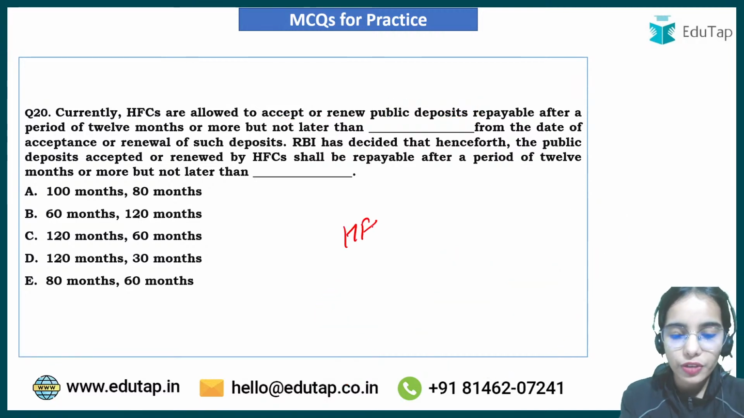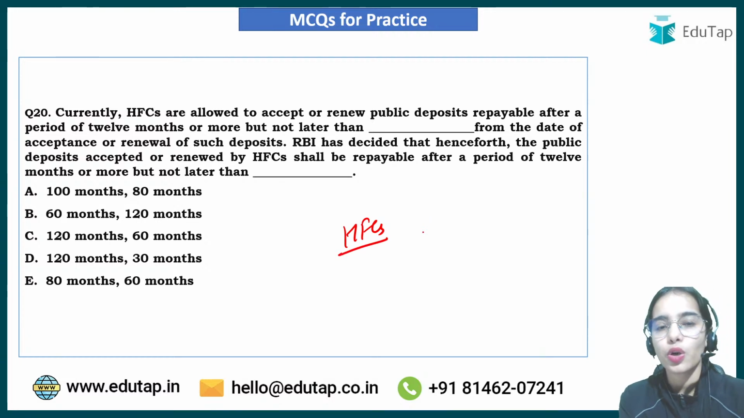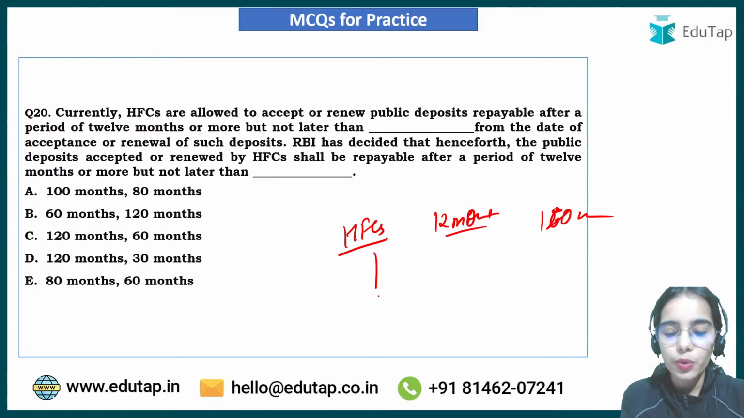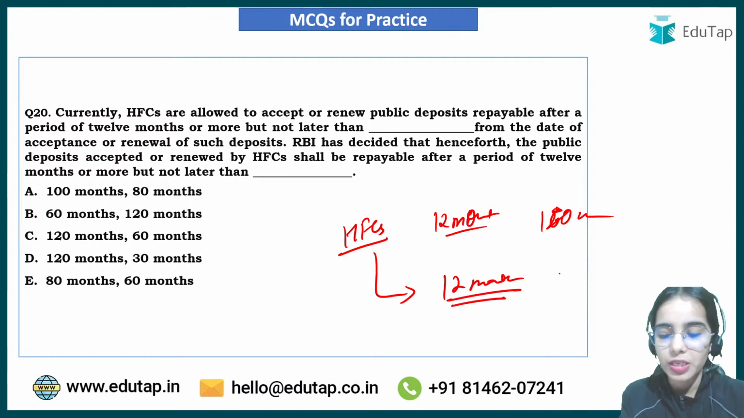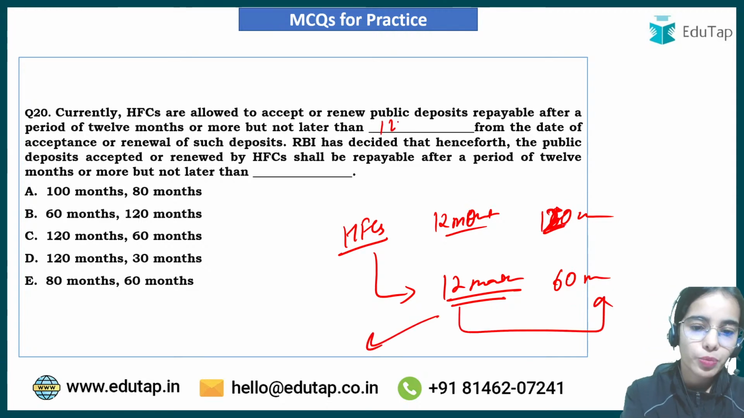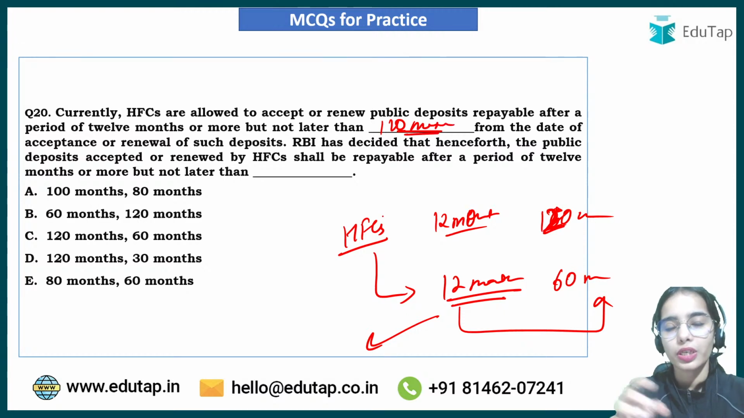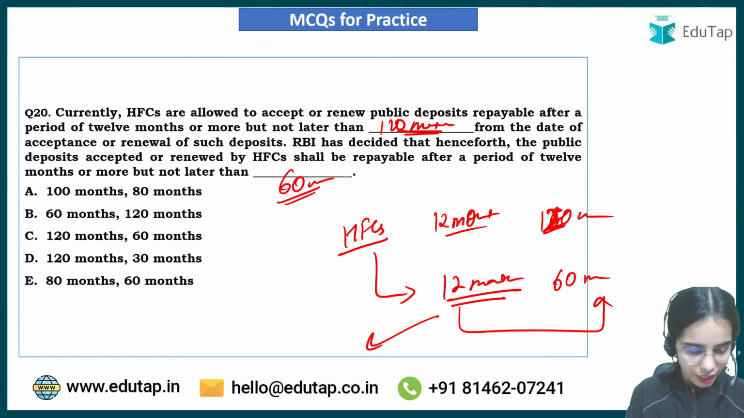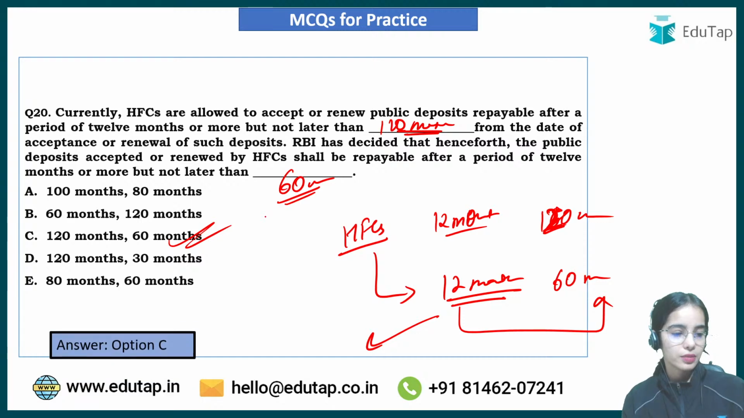Okay, so housing finance companies were taking deposits for a minimum of 12 months and a maximum of 120 months. But now it has been said that the housing finance companies should be taking deposits for a minimum of 12 months and a maximum of 60 months, so that it is the same as the other NBFCs. Before, they were allowed to take deposits for 120 months, but now the limit is 60 months. Okay, yes, 120 and 60 is the right answer.